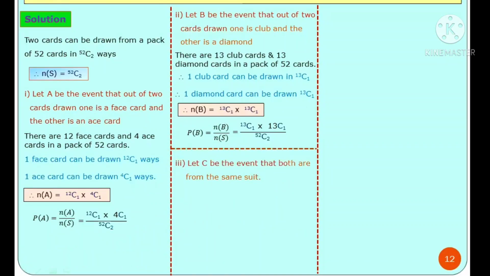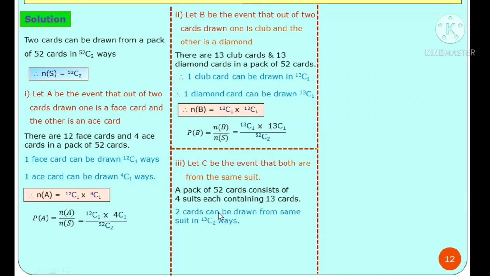Third event is both are from the same suit, that is event C. Total number of cards in a suit are 13. So a pack of 52 cards consists of 4 suits, each suit containing 13 cards. 2 cards can be drawn in 13C2 ways.